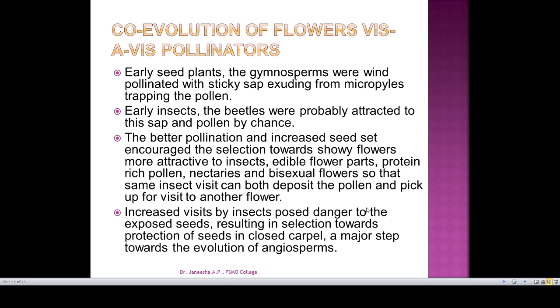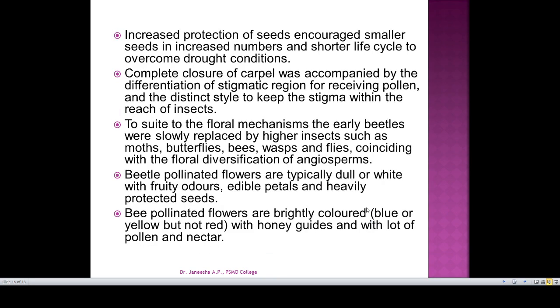That is the major step towards the evolution of angiosperm. And increased production of seed encouraged smaller seeds in increased number.